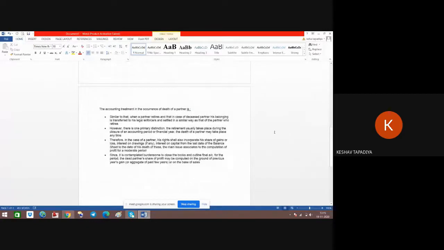The accounting treatment in the occurrence of the death of a partner is like when a partner retires, and in the case of a deceased partner, his belonging is transferred to his legal heirs.